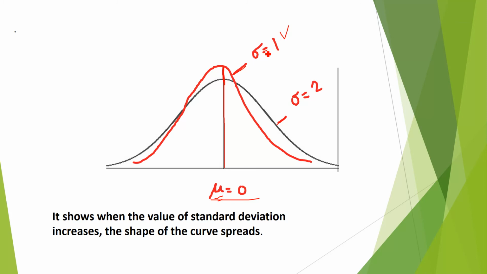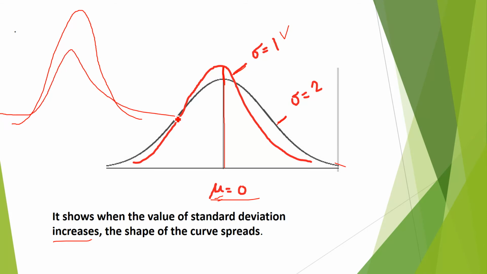So if the means are the same and the standard deviations are different, what you will conclude is, as the standard deviation increases, see here, if the standard deviation is 1, the curve looks like this. It shows that when the value of the standard deviation increases, the shape of the curve spreads. If the standard deviation is 1, the shape of the graph is like this. When it is 2, it spreads. And this is the mean. This is the case when the mean is the same. When the means of the two curves are the same and the standard deviation increases, the shape of the curve spreads.